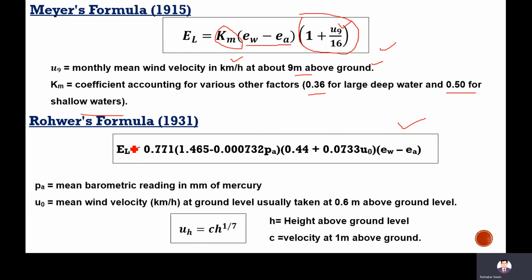In Rohwer's formula, the wind velocity factor is 0.44 plus 0.0733 U0. It has the same pressure difference. Here another factor is multiplied, without the constant: 1.465 minus 0.000732 Pa, where Pa is the atmospheric pressure, the mean barometric reading in mm of mercury. U0 is the mean wind speed at ground level. Ground level is usually taken as 0.6 meter above the ground.